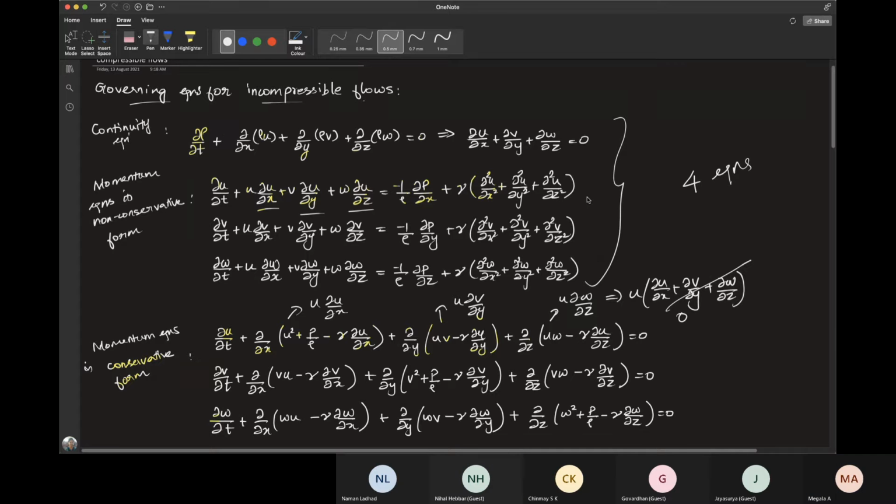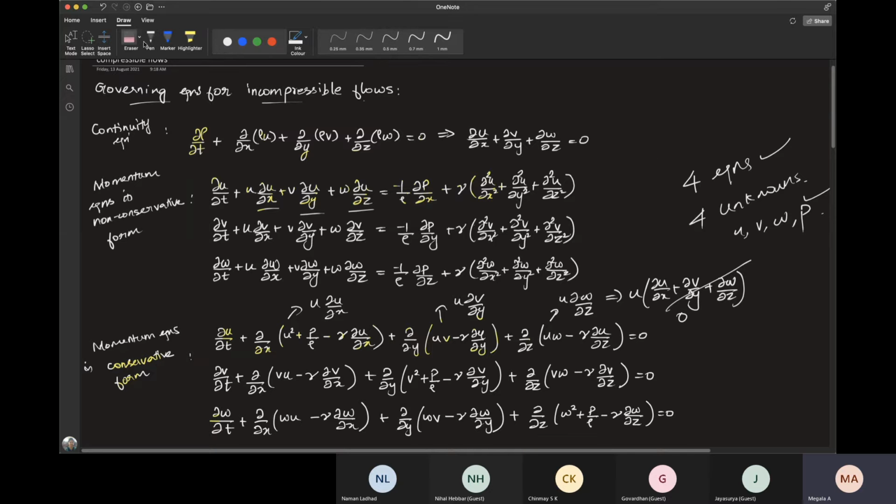Five, I guess. I mean, rho does not vary over time or space. Rho, we don't consider any variation in rho. Then four unknowns. So basically you have u, v, w and p. So we have 4 equations and 4 unknowns. So that is that. So let's keep it there.